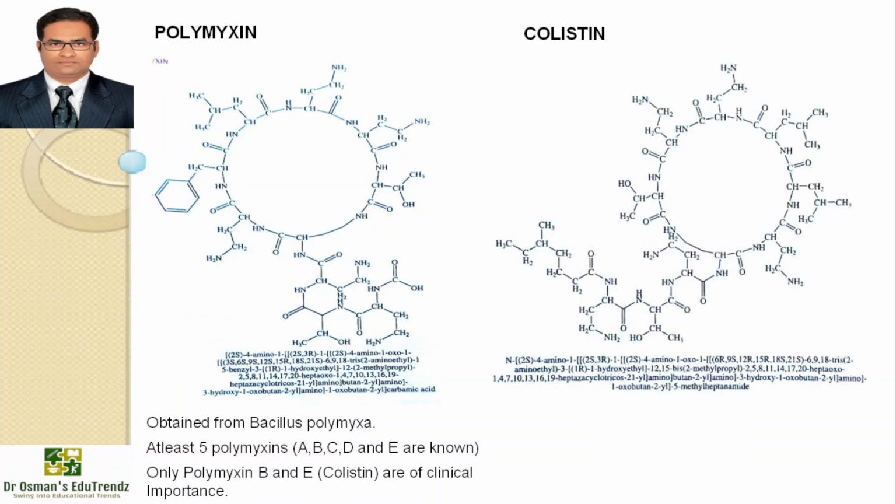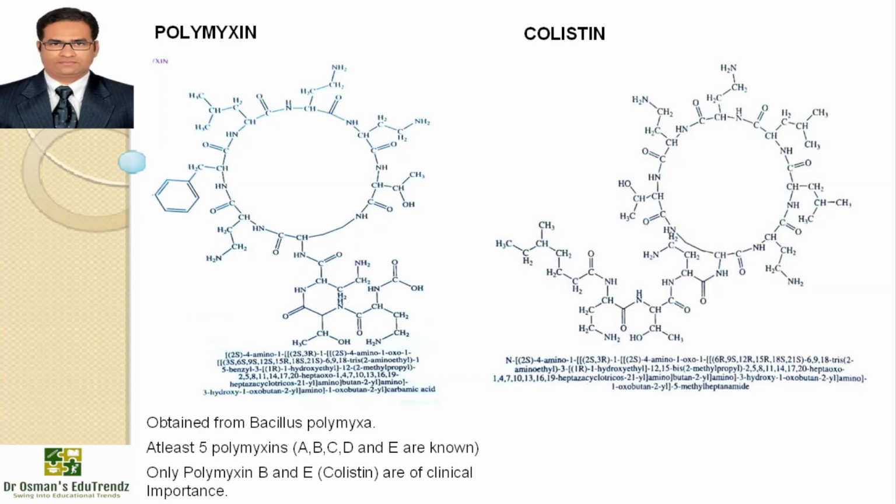Next is colistin. Colistin is available with the IUPAC name as on screen, and the structure is on the screen. It is isolated as an antibiotic from Aerobacillus colistinus, which gave it the name colistin. It is a cationic cyclic decapeptide linked to a fatty acid chain through an alpha amide linkage. The amino acids are D-leucine, L-threonine, L-alpha-gamma-diaminobutyric acid. The fatty acid could be 6-methyl octanoic acid or 6-methyl heptanoic acid: 6-methyl octanoic acid gives colistin A and 6-methyl heptanoic acid gives colistin B.